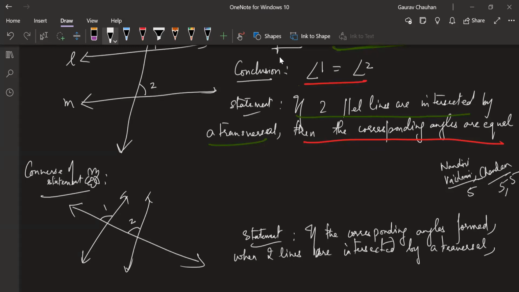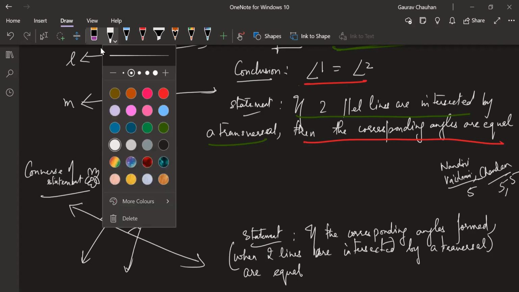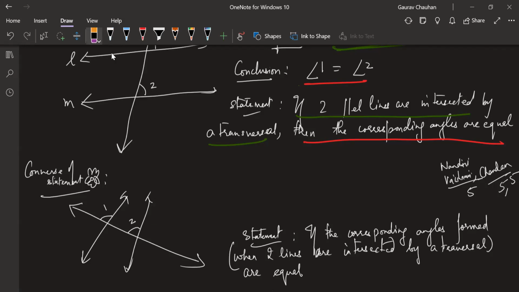Okay, what are equal? Corresponding angles are equal. Little complicated sentence, you won't even put this in bracket. When the corresponding angles formed when two lines are intersected by a transversal are equal, then those two lines are parallel.